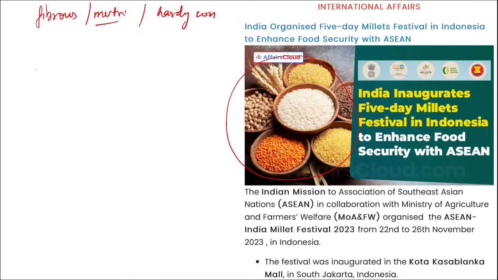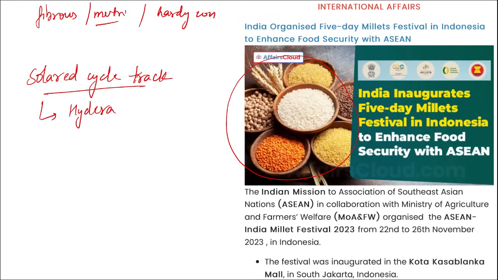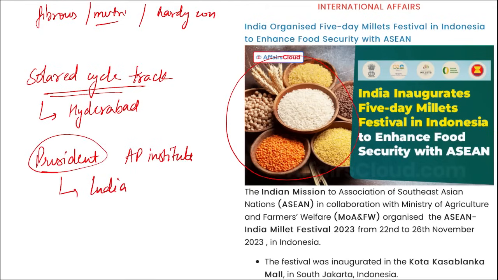Apart from this, if I ask you, tell me, recently, a solar covered cycle track, or we can say solar cycle track, will be set up by, or launched by, or developed by which city or which state? It will be developed by Hyderabad. Hyderabad, Telangana will be setting up this solar cycle track. Which country has been re-elected as the president of the Asia Pacific Institute? It is our India. India has been re-elected as the president of the Asia Pacific Institute.